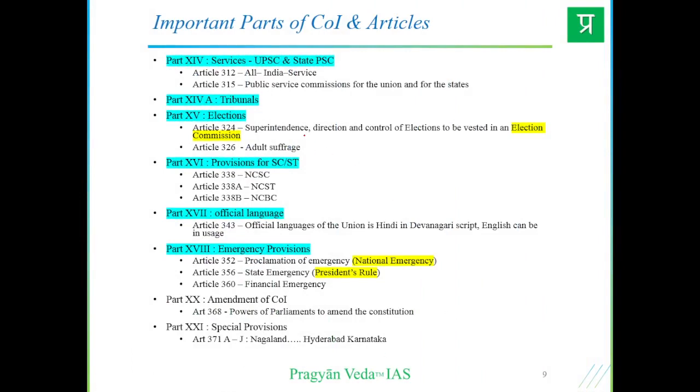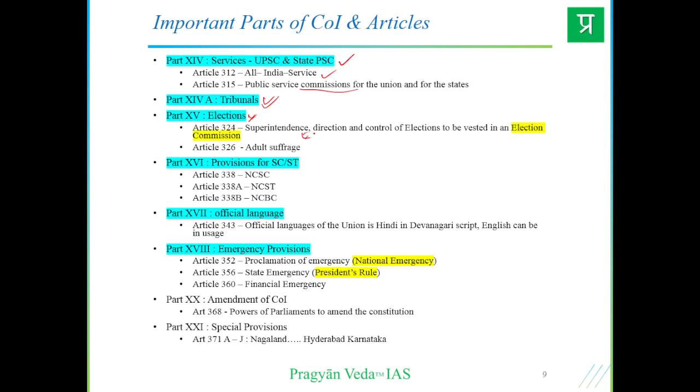Then we have Part 14, which covers the various services of the center and states. The UPSC and state PSCs come under this. All India services, various All India services. In future, if say the Indian Judicial Services come, a separate article will be formed and they'll be inserted within this part. Then Part 14A, we have the tribunals to expand the judicial machinery and to ensure the public justice delivery system. Part 15, we have the elections.